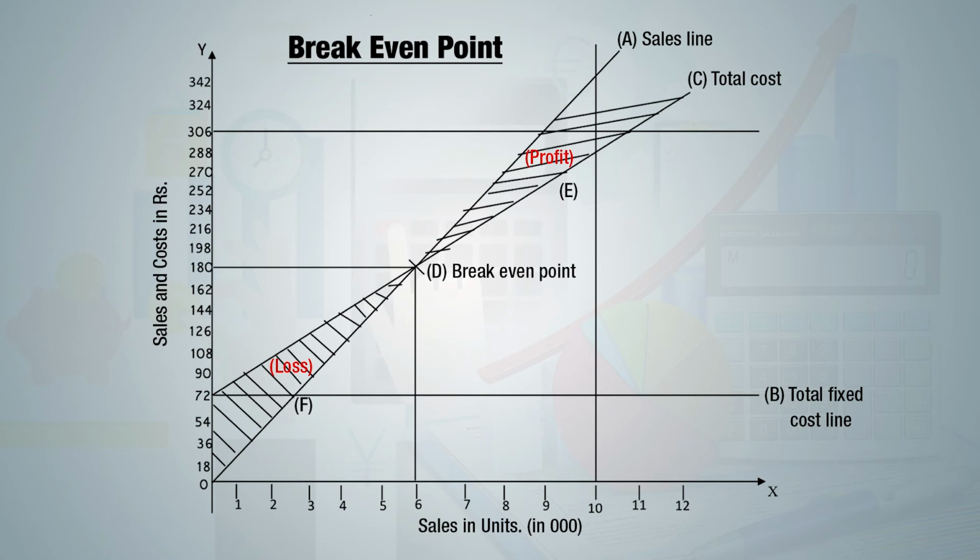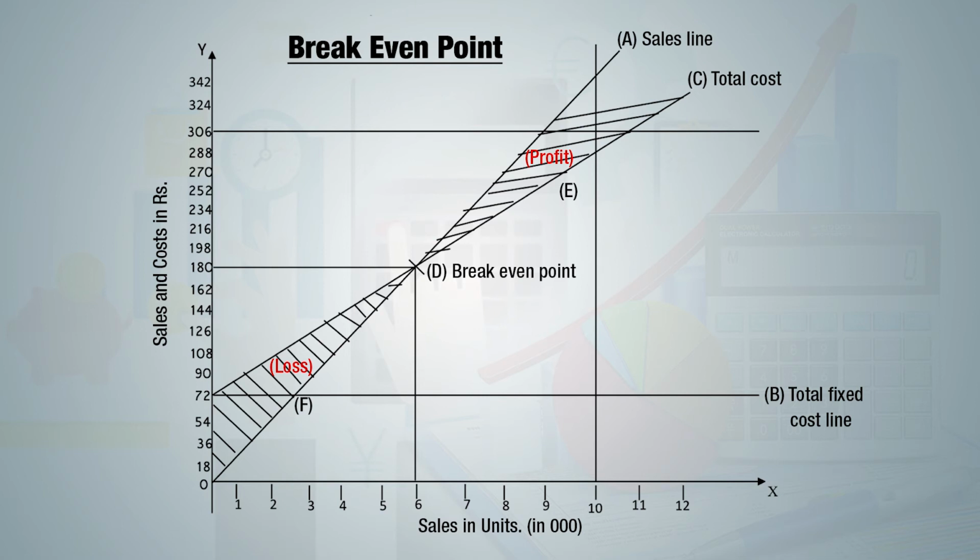E line or E part is showing profit. So that part is above break-even point, that is D. If one additional unit is sold beyond break-even point, there will be generation of profit. And lastly, we are having F part. F part shows occurrence of loss. That represents if one unit is sold less than break-even point level, there will be occurrence of loss. So F part shows the point where we are having less than break-even sales.